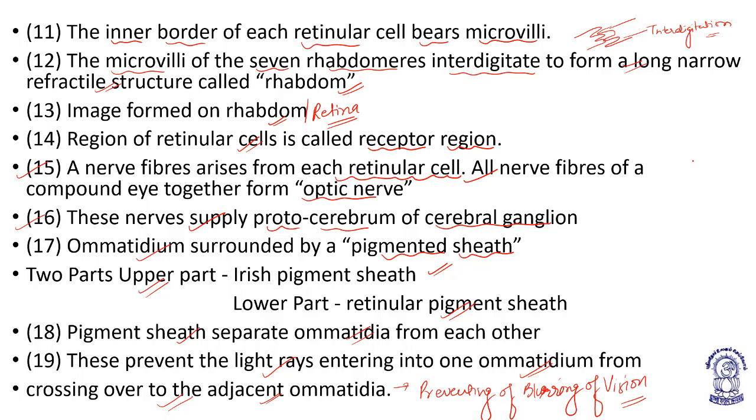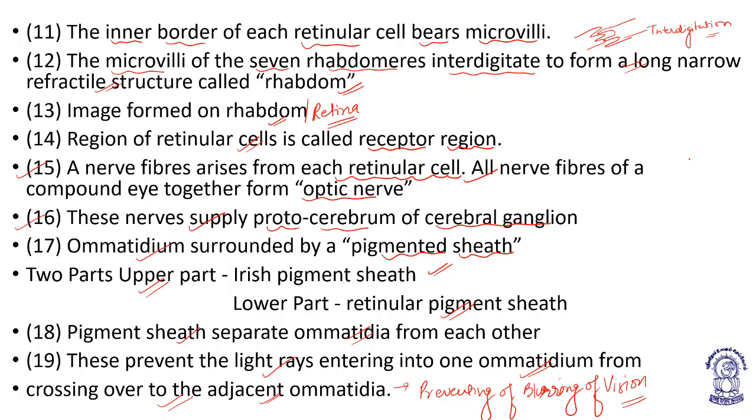So blurring of vision is basically prevented by the pigmented sheath. The pigmented sheath has two parts: the iris pigmented sheath, which is present on the upper part, and the lower retinular pigmented sheath. The pigmented sheath helps to separate ommatidia from each other, and prevents the projection or interference of multiple nerves crossing from one ommatidium to the other. In this way, they prevent blurring of vision.